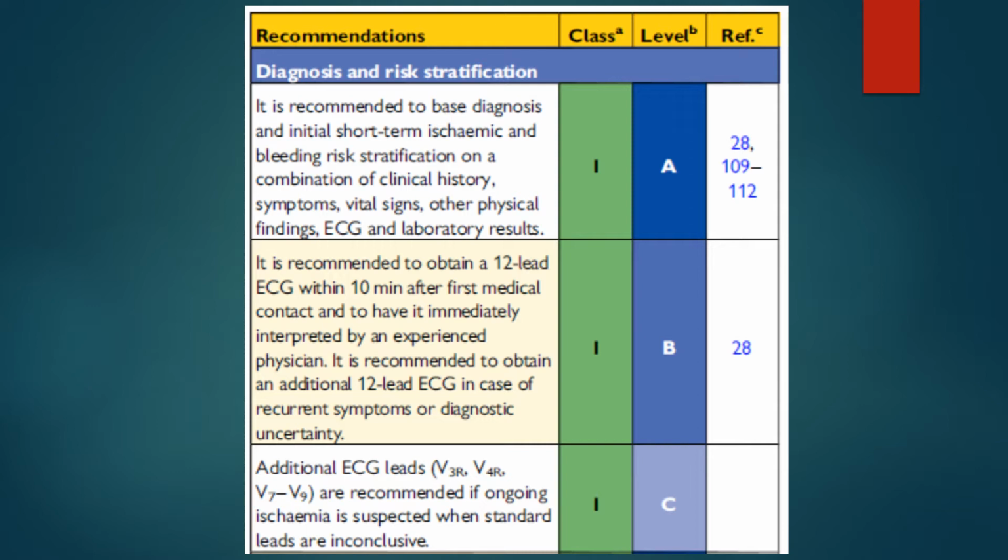when the 12-lead ECG is unremarkable, or if you suspect posterior or RV infarction from the standard 12-lead ECG.